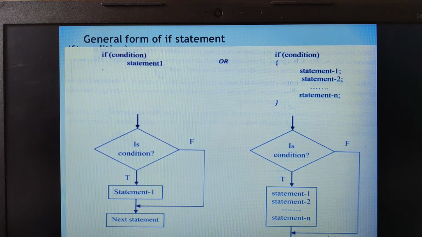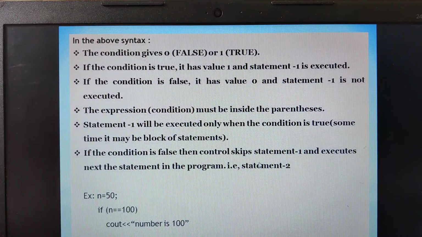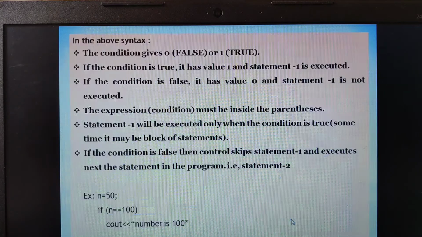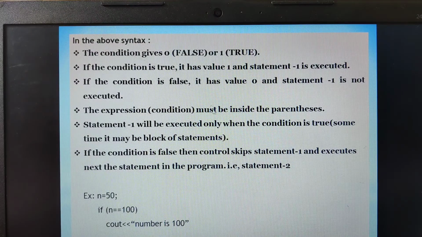Then they may also ask you a 5 marks question: explain the simple if statement with the syntax and flowchart. When they ask like this for 5 marks, you need to write the definition of what the if statement is, and the purpose of using it. Write this particular syntax, either this or this, no problem, because this is for a simple statement and this is for a block or compound statement. Any one you can choose, and after that you need to write this explanation also. Just now I have given all the explanation here, about where the control flows when the condition is true. So you have to write this explanation in the examination when they ask for 5 marks.